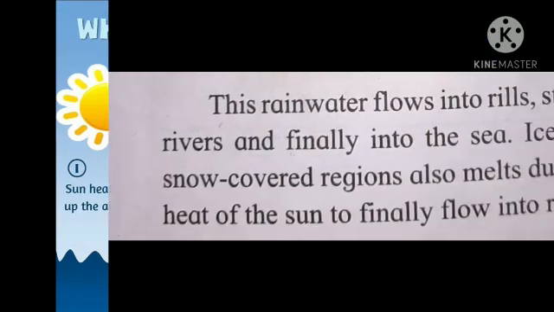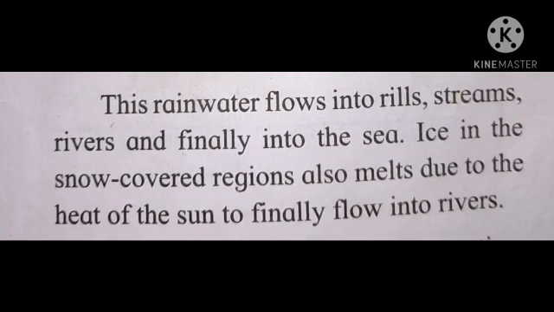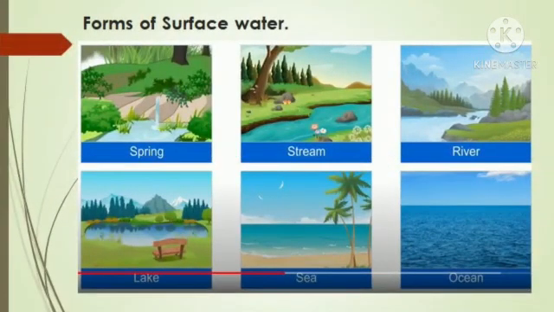This rainwater flows into rills, streams, rivers, and finally into the sea. Now this water gets collected everywhere. Okay, as you all can see, in the rainy season, ponds have been filled. So this water at last comes and meets the sea. Finally it is collected into the sea. The sea is formed of this water.